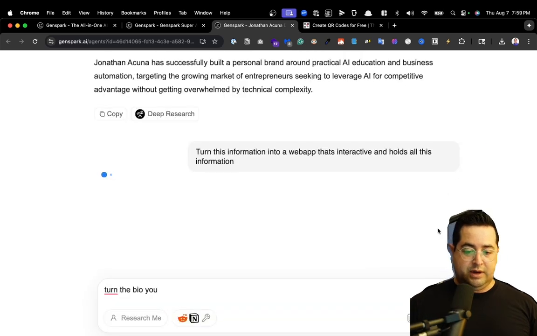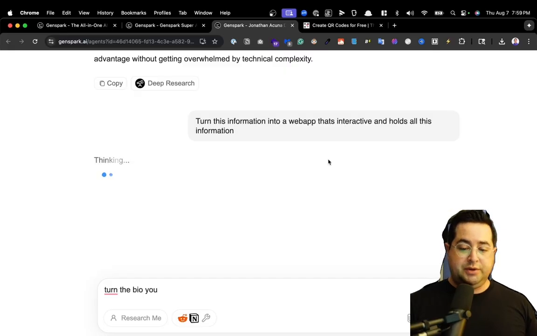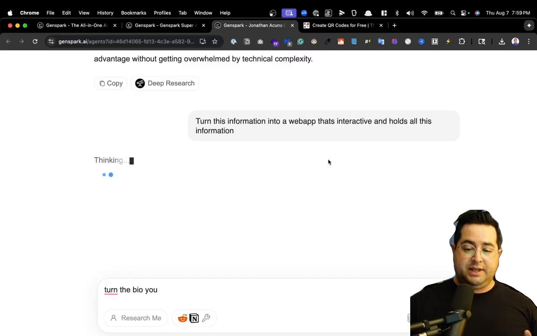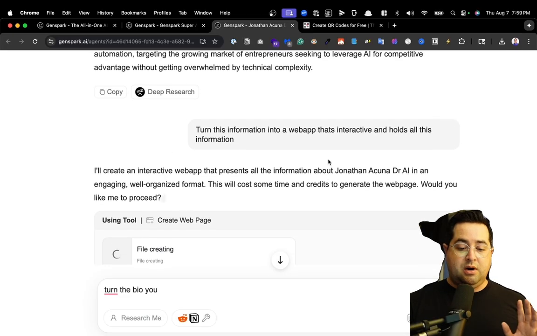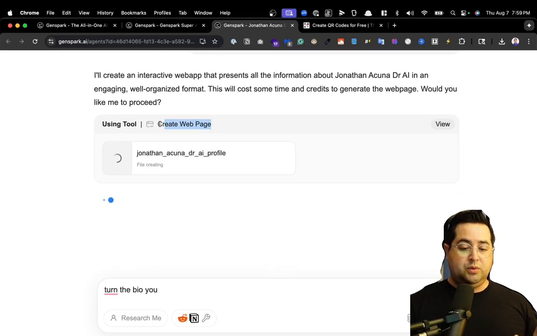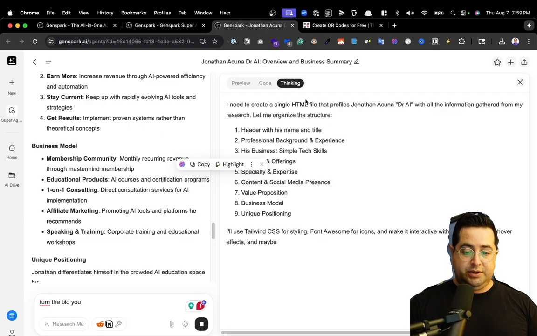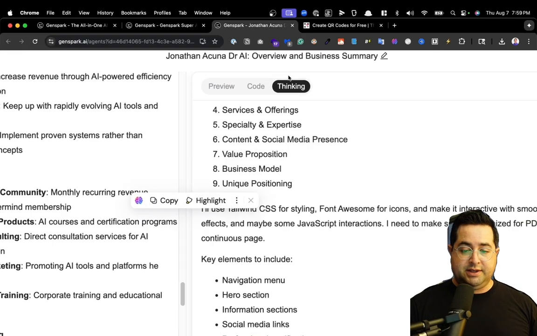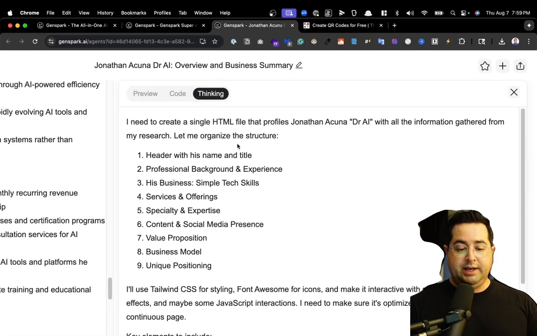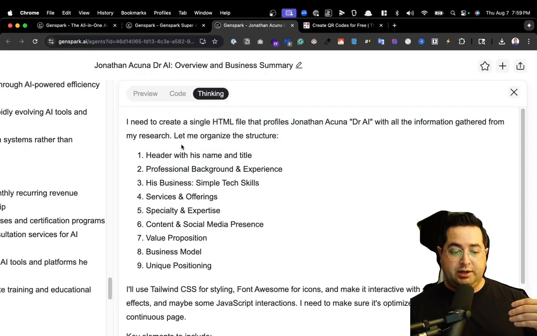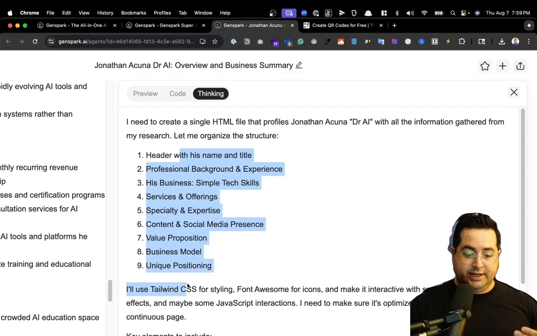Now in this next goal, I'm going to give it another task to say, turn all this information into a web app that's interactive and holds all of this information. And notice how the tool has changed here. It understands the goal, and what Genspark is now going to do, it's going to go through 3 phases. It's going to go through first thinking and work out a plan. So it's like, oh, I need to create an HTML page. It needs to contain these elements.